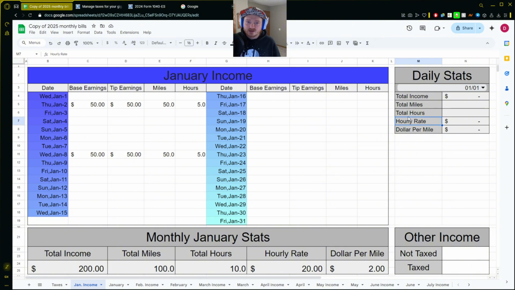Also on the right side here, you've got this daily stats sheet. You can change it to whatever date if you want to see what your daily stat is. So it's like this stat, but only for your day. That's pretty nice.